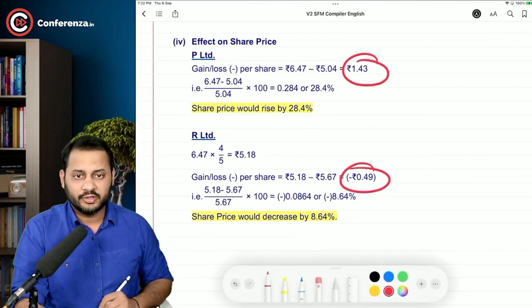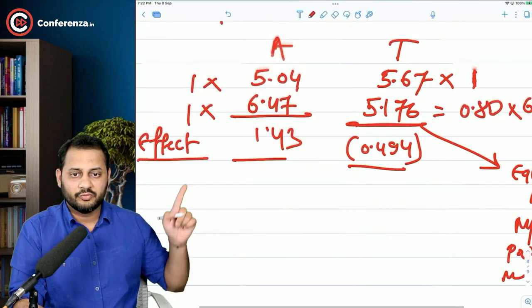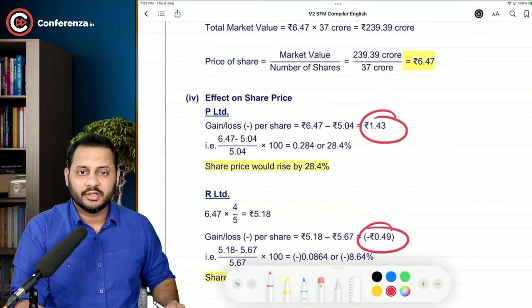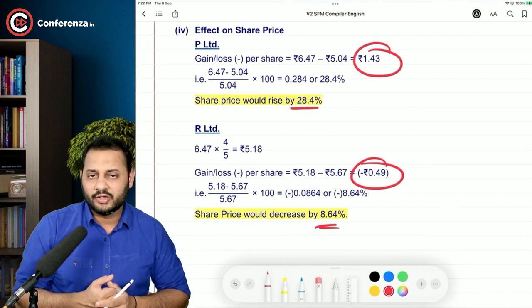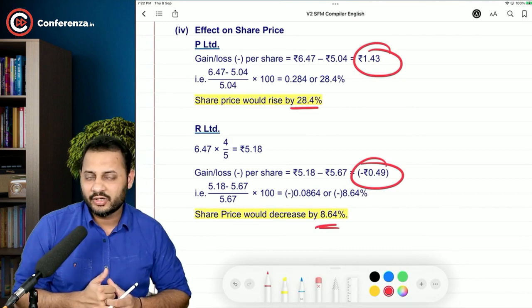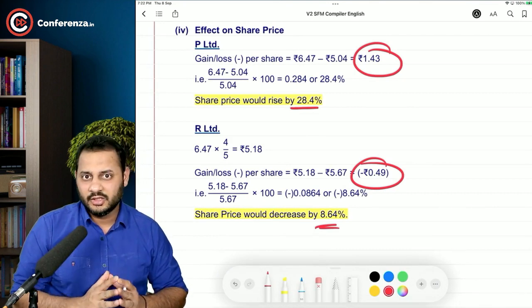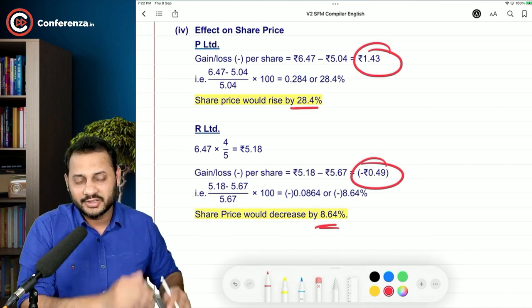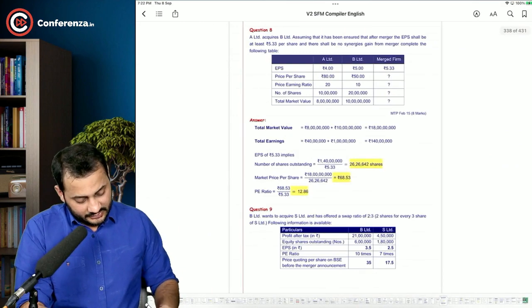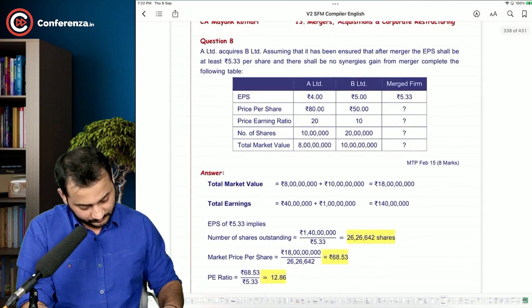1.43 and minus 0.49. See, 1.43 and minus 0.49. That's what they are doing. You can calculate it in terms of percentage if you want. Otherwise, 1.43 and 0.49 negative is also a correct answer. The question is only asking you about the effect, not calculating the percentage. So that's the end of the story.